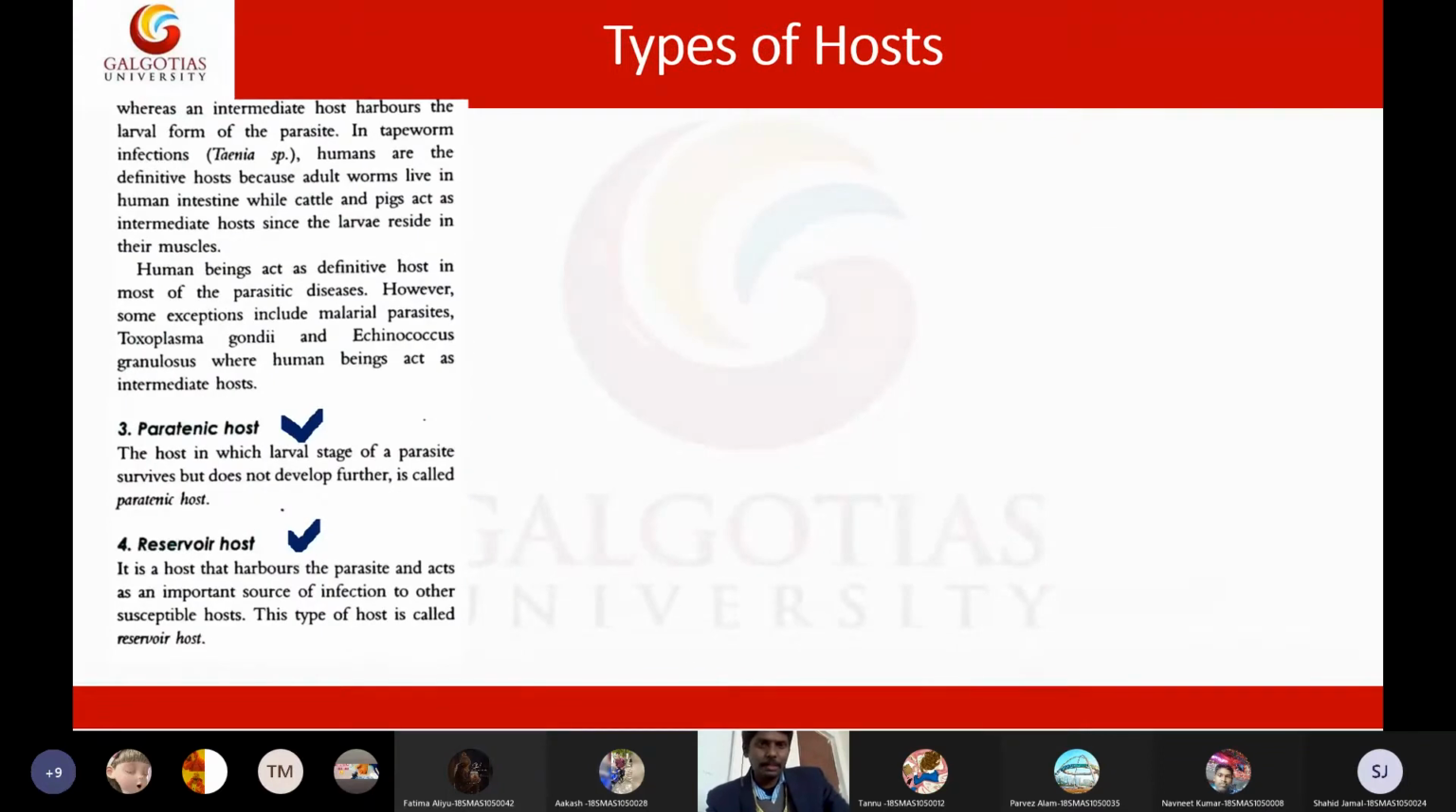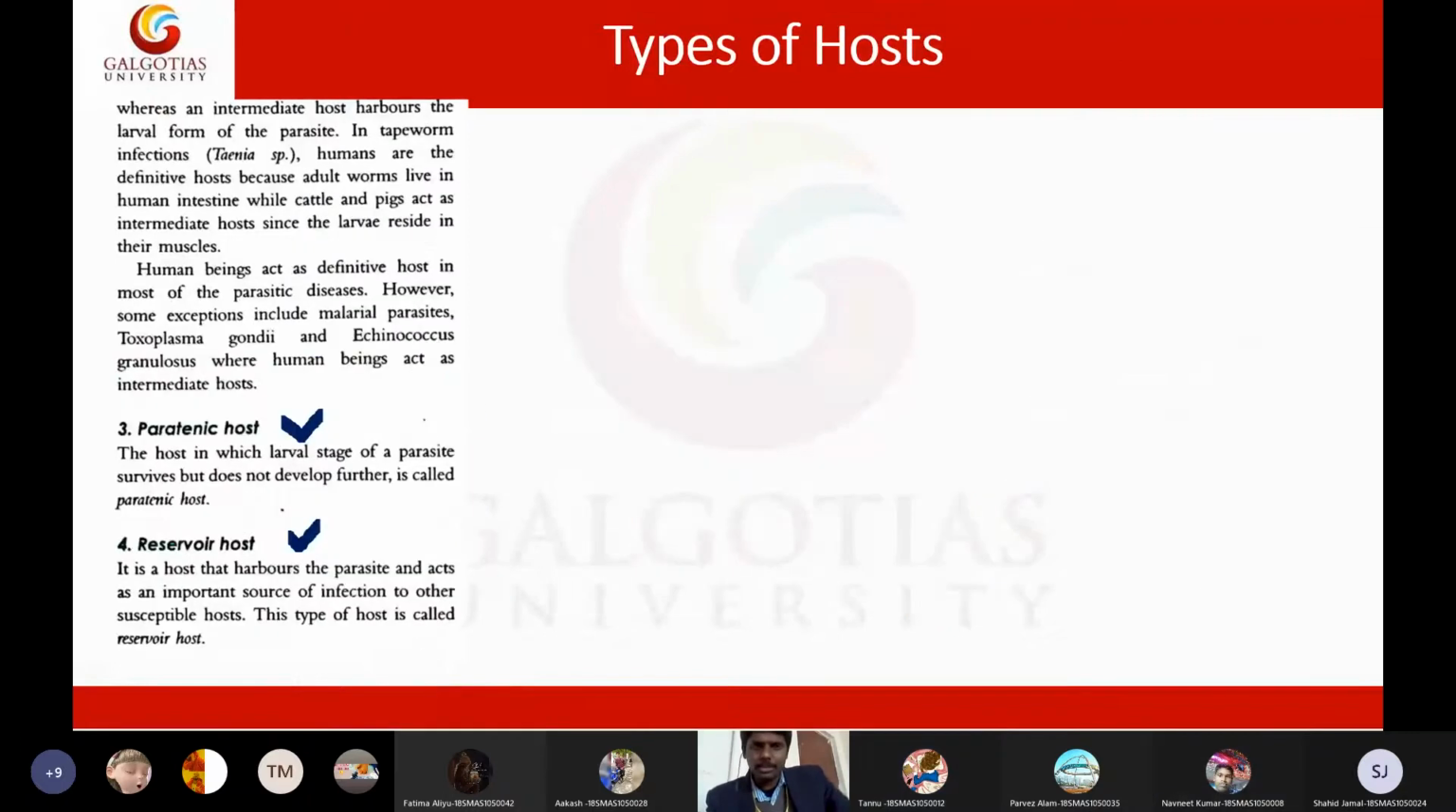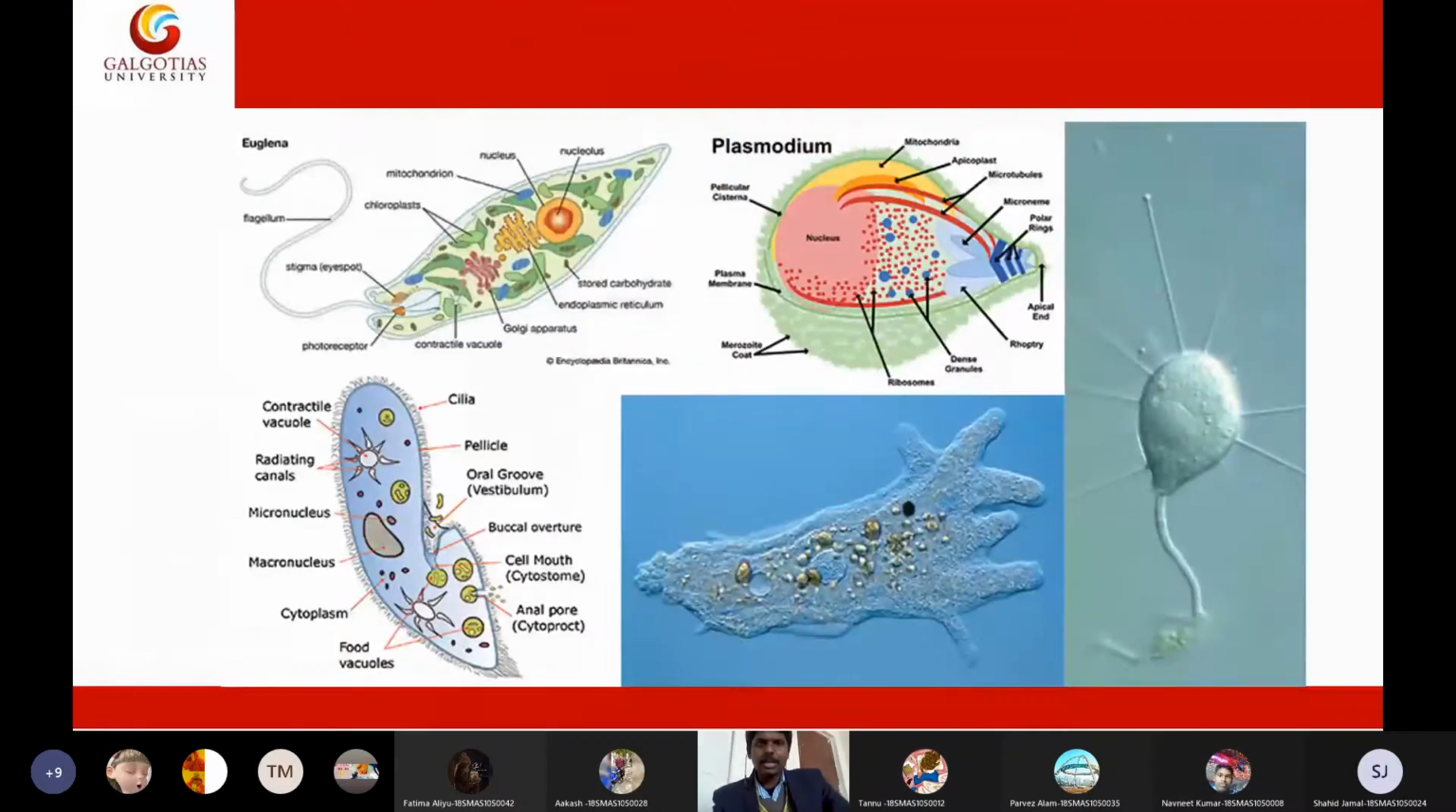Can anyone say in what type of host sexual reproduction of parasites happens? Sir, definitive host. Definitive host. Very good. And the growth happens in the intermediate host. Intermediate. Perfect. Very good. So you are on the track. That is really great. Now I will discuss the first unit. The first unit is all about protozoans, students.